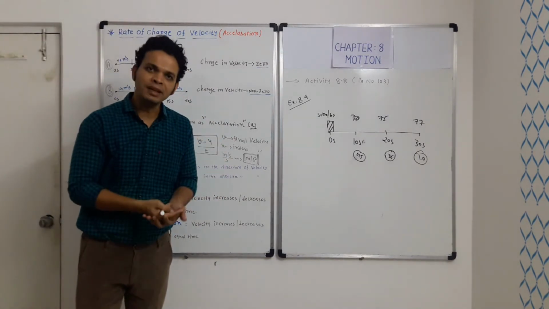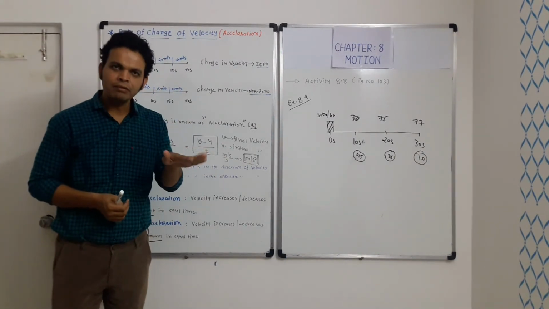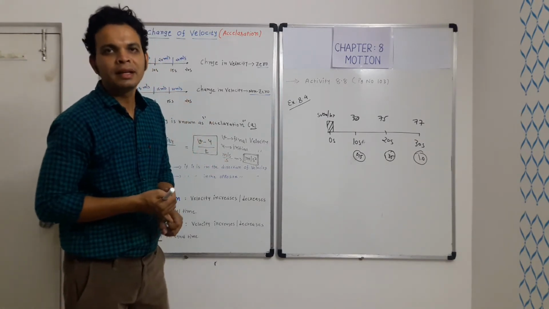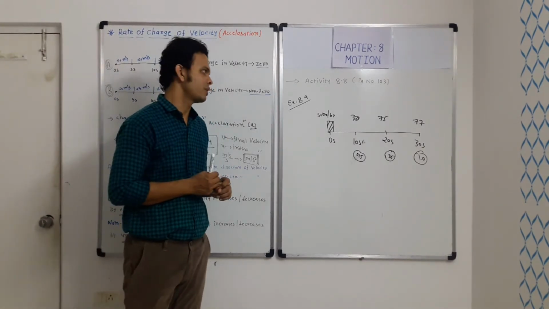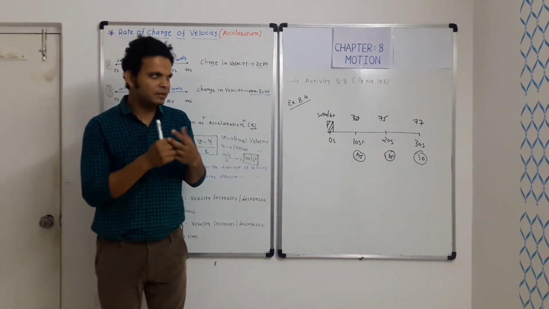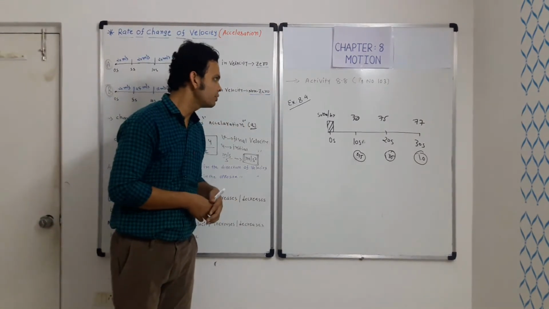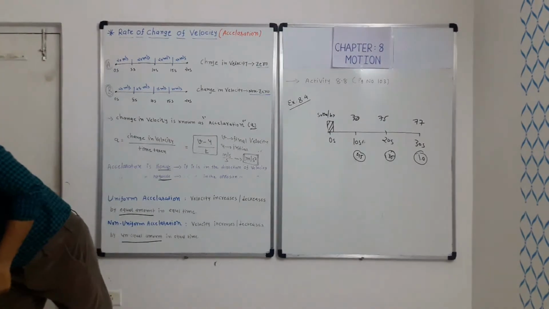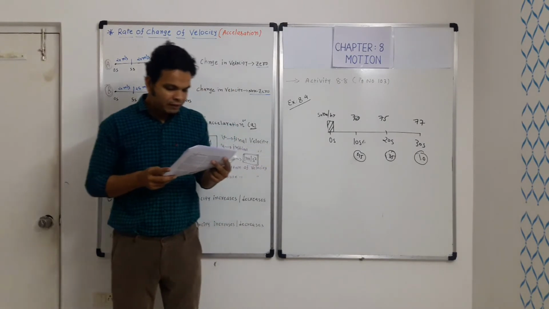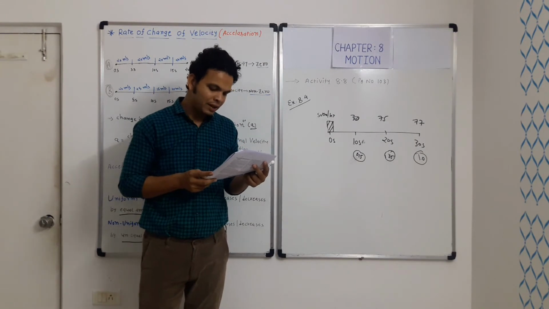Okay. So this is the concept of acceleration. What acceleration is, how we can define it, when we consider the acceleration positive, when we consider it negative, what we mean by uniform acceleration, and what we mean by non-uniform acceleration. Let us discuss some examples and activities which are given in your book. So first of all, activity 8.8 which is given on page number 103. In your everyday life you come across a range of motion in which the acceleration is in the direction of motion.